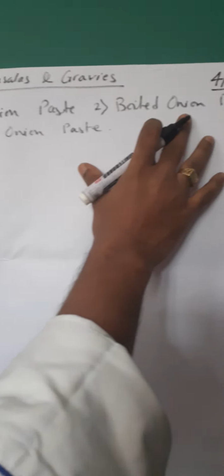Here, for the boiled onion paste, the onions are roughly chopped or sliced, and then kept in boiling water for 5 to 6 minutes, then taken out and made into a paste. As I said, it is mostly used in making shahi gravy. Why? Because the gravy is lighter in color, so you don't cook the onion in the oil or ghee for a long time, so you pre-cook it by boiling.